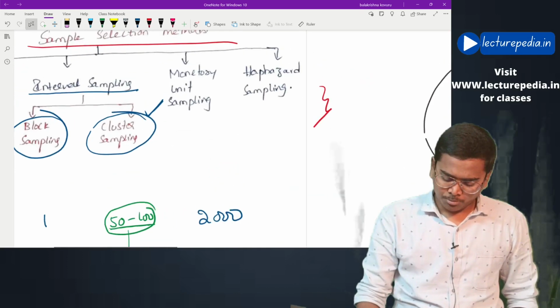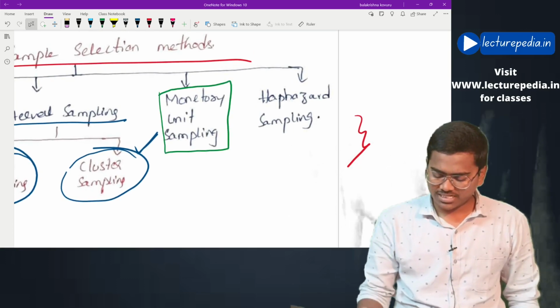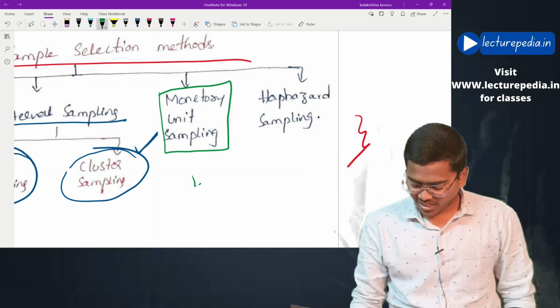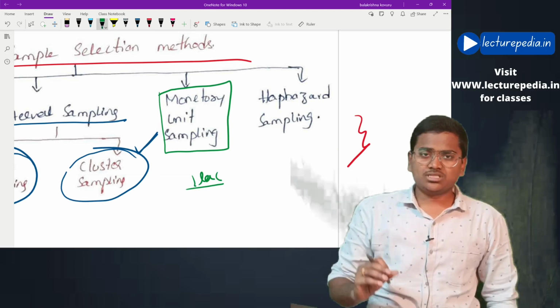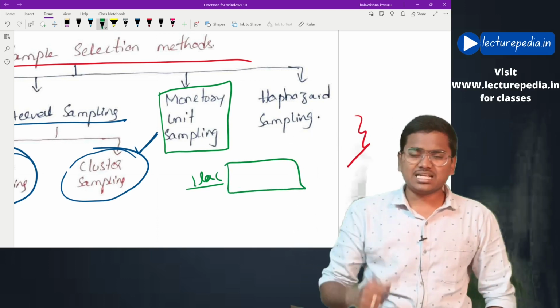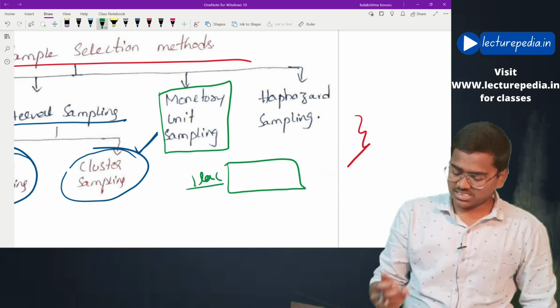Next, monetary unit sampling. This is very simple. Auditor will determine a certain monetary unit of, let's say, 1 lakh rupees, and all the amounts that are more than 1 lakh will be selected as a sampling unit by the auditor. That is monetary unit sampling.